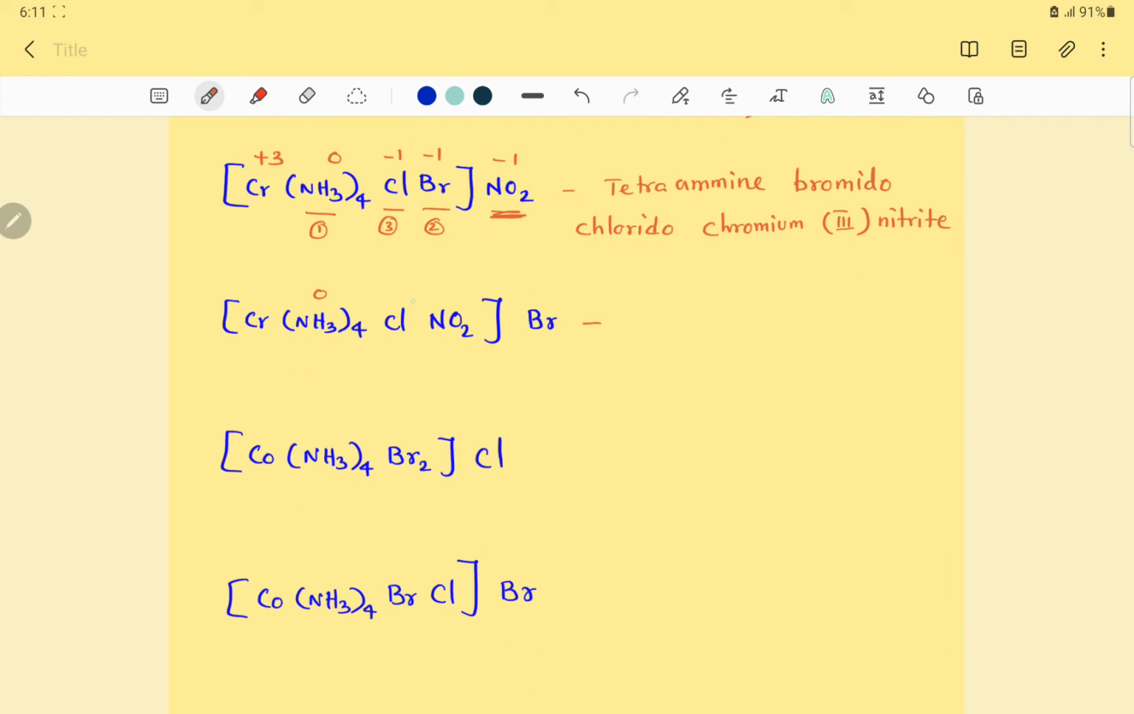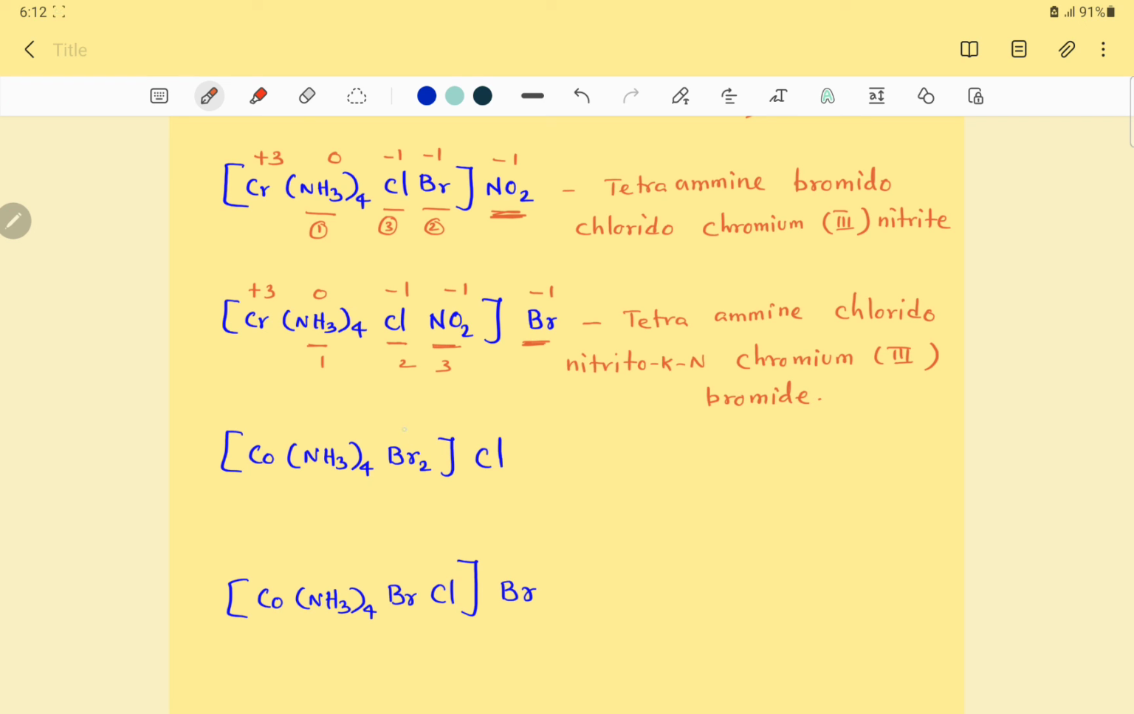Here neutral NH3, Cl minus 1, NO2 minus 1, Br minus 1, chromium plus 3. This is an ambidentate ligand, you have to remember, nitrito kappa N, chlorido, ammine. So the order is 1, 2, 3. So tetraammine, chlorido, then nitrito, NO2 minus is nitrito kappa N, isn't it? Then the central metal ion, chromium, oxidation state 3, chromium(III). Then outside, the simple anion is Br, so bromide: chromium(III) bromide.